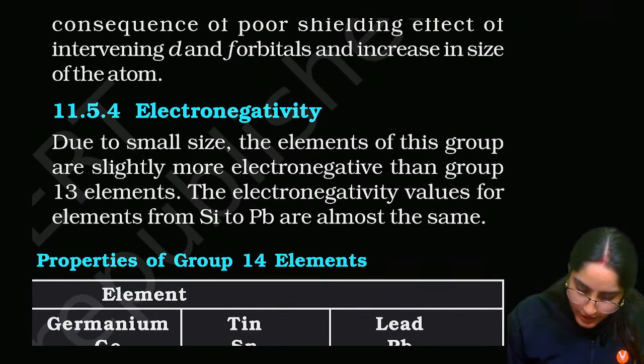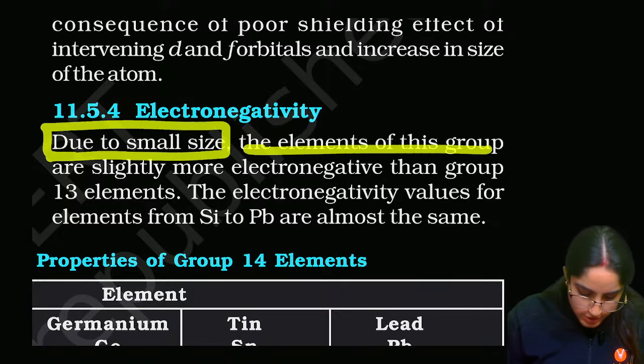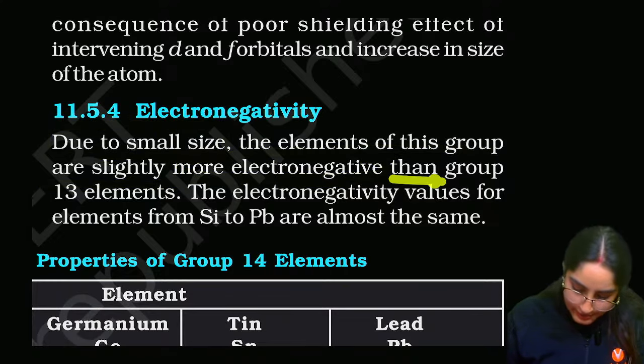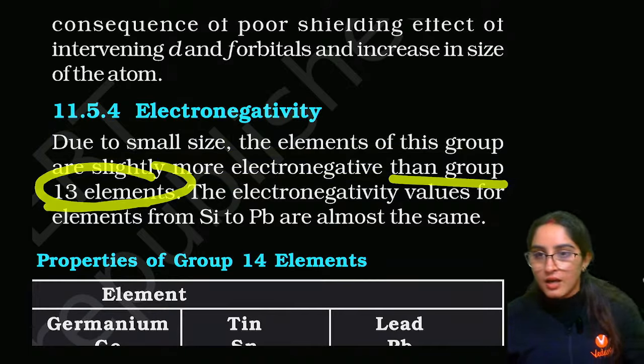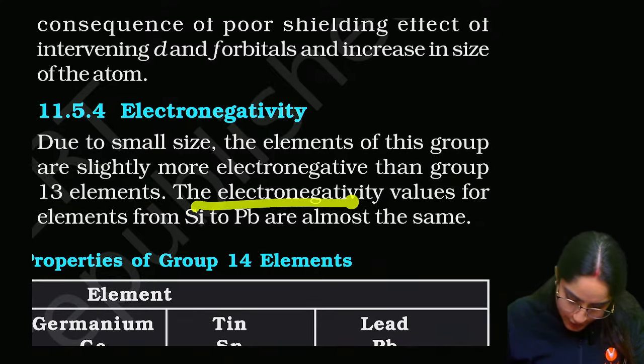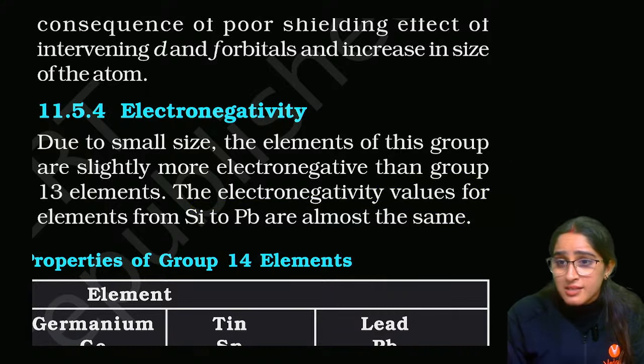Next is electronegativity. Due to small size, the elements of this group are slightly more electronegative than group 13 elements. Along the period, electronegativity increases. Now this is a very important question that they have already asked in JEE.